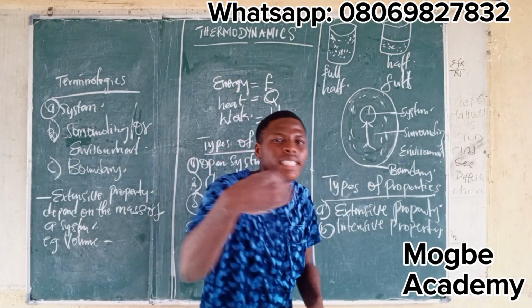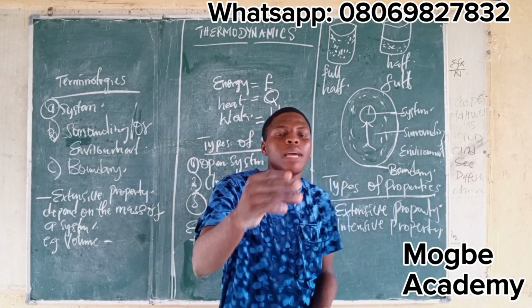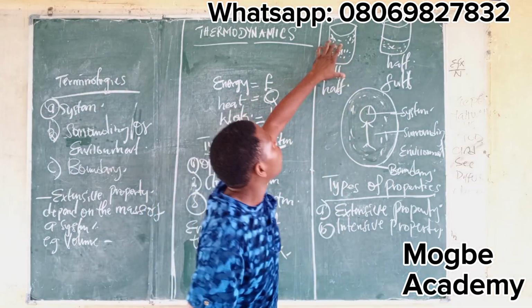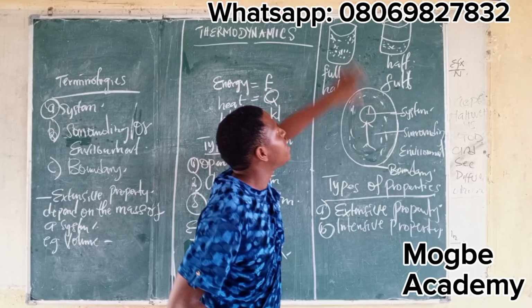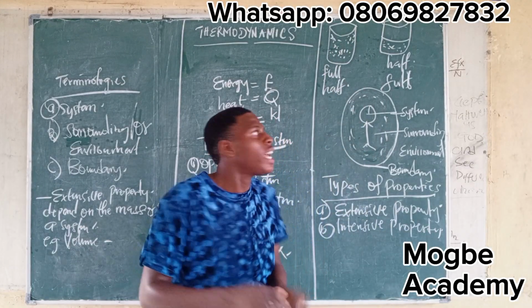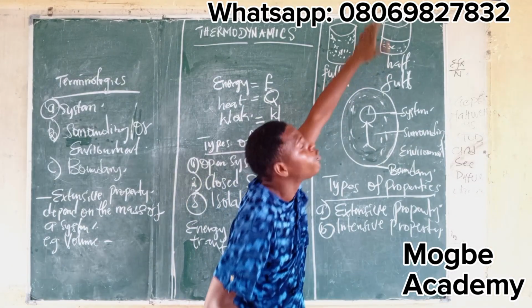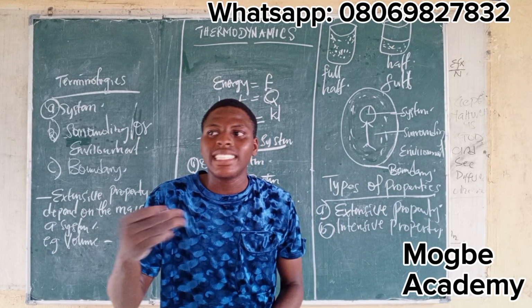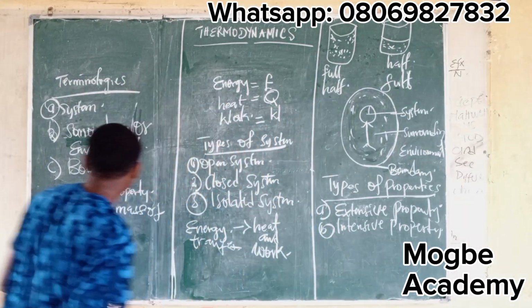Now, what about the temperature? Let's say the temperature of these two waters is 0 degrees Celsius. Now you pour this one inside this one. Is the temperature increasing? The temperature is not increasing. Whether you increase this half to a full bucket, the temperature remains constant. So temperature is an intensive property.